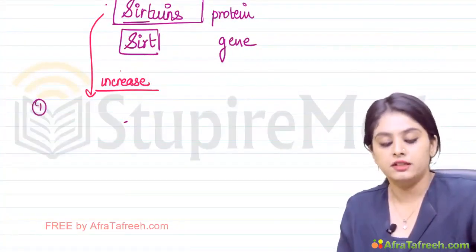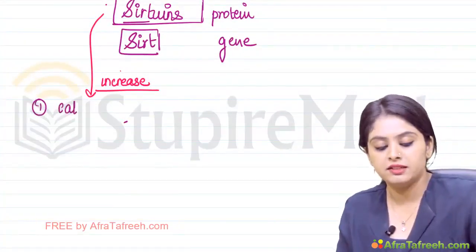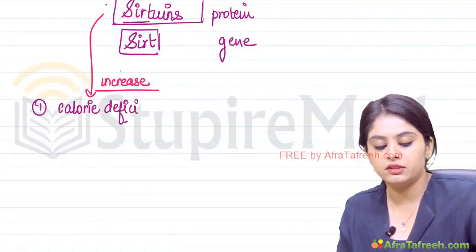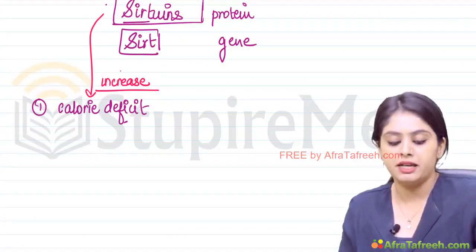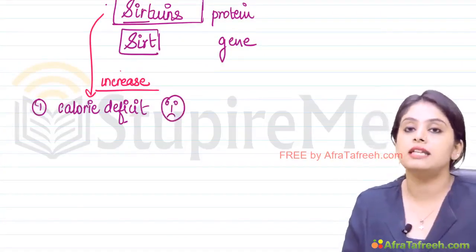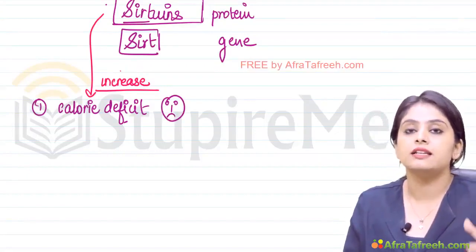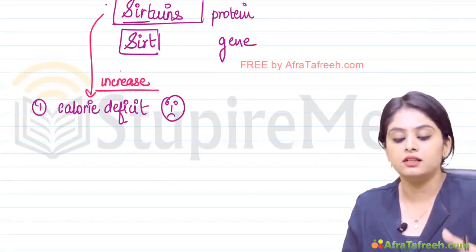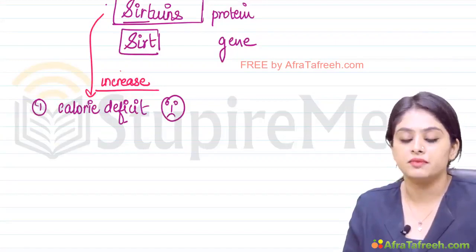First is when the person has a calorie deficit. So, in order to increase sirtuins, calorie deficit is mandatory. So, not good news for many. You need to restrict the calorie intake. Calorie deficit will result in an increase in sirtuins.